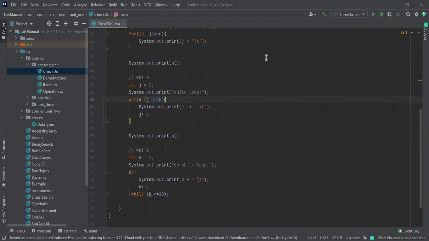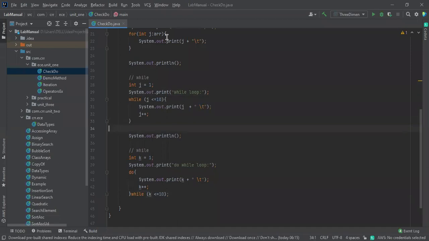Okay, so this is all about while and do while. Just for your information, we mostly won't use while and do while in programming, but from an examination point of view, it is essential to mention these two things. There is no need to bother about this one. If you have any doubt in this, we'll discuss later.